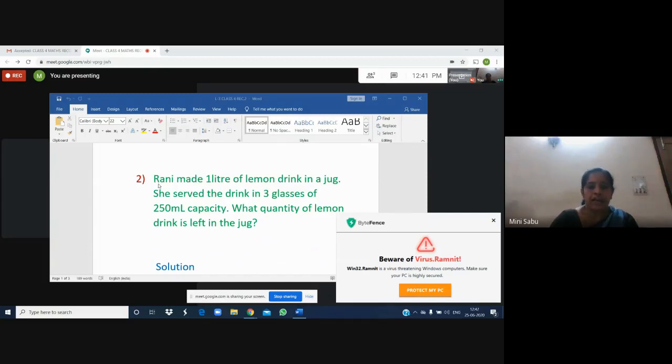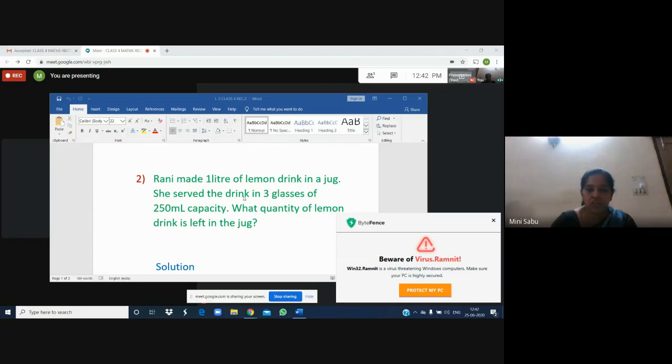Okay. Then Rani made 1 liter of lemon drink in a jug. Do you like lemon drink? In the summer season, you might have drunk a lot of lemon drink. Yes, she served the drink in 3 glasses of 250 milliliter capacity. After making the lemon drink, she wanted to serve it to someone, her father, mother and brother or sister.